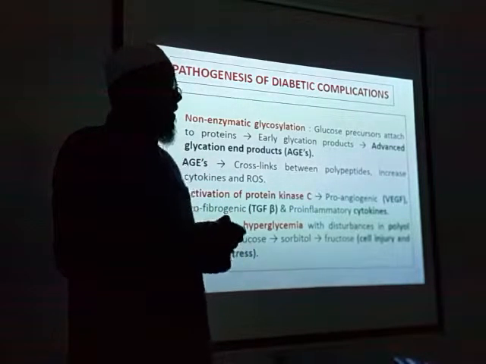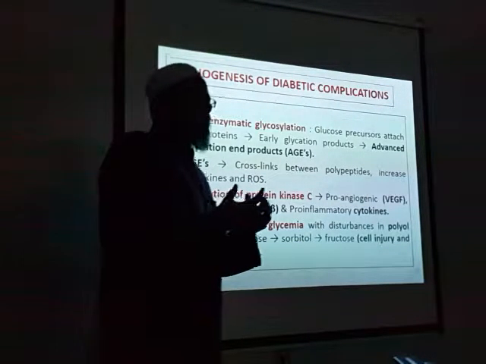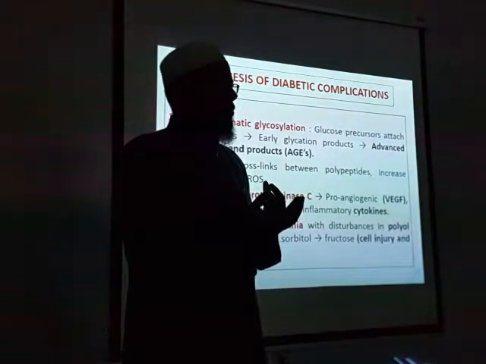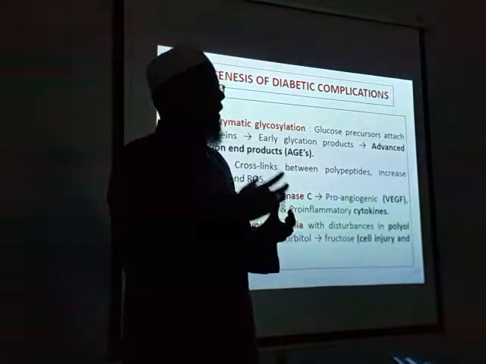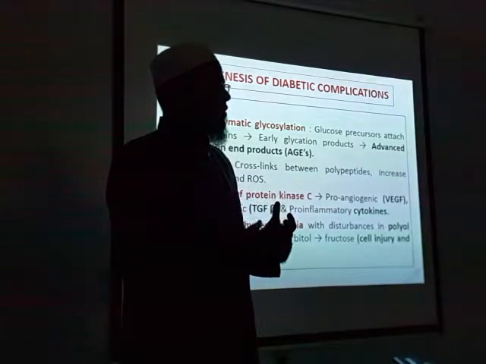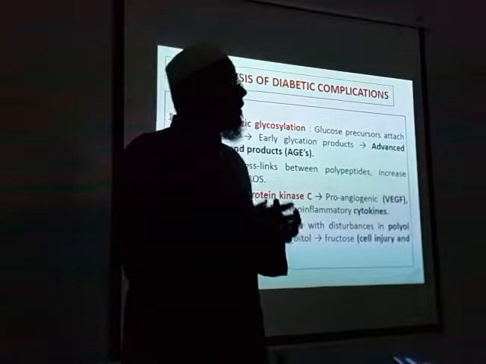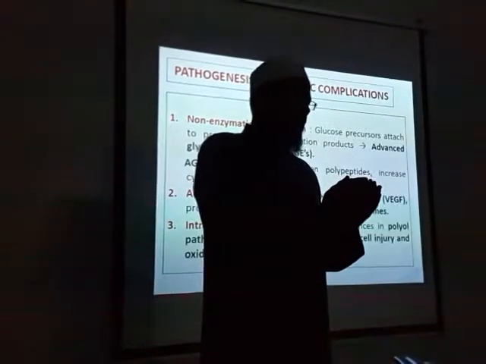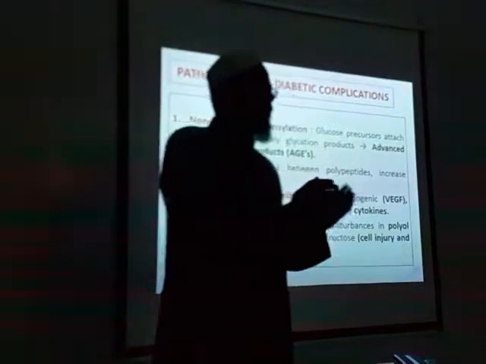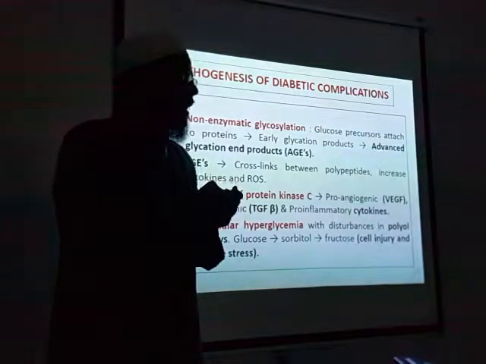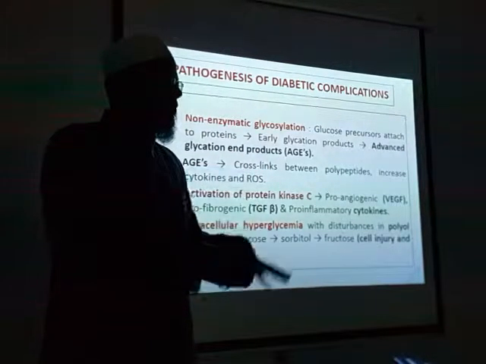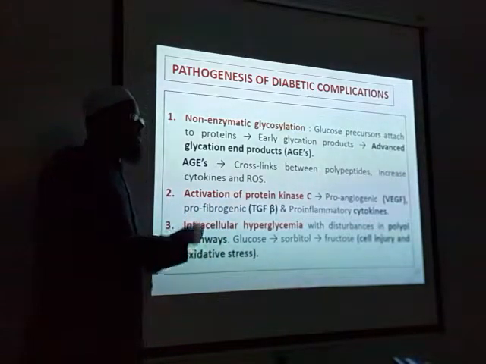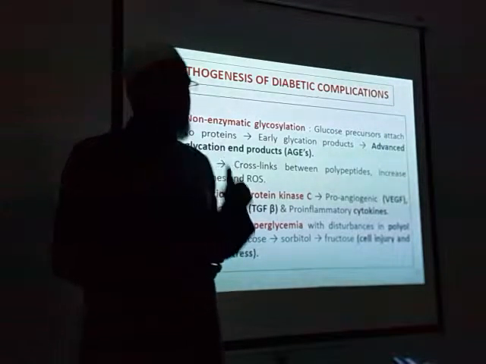Why? In a normal person, insulin is required in other tissues, except brain. So brain will take glucose without insulin. But in a normal person, brain will take glucose only up to a certain limit. If it keeps on taking glucose, what will happen? There will be hyperglycemia inside the cell. So this is the pathogenesis for hyperglycemia inside the brain.